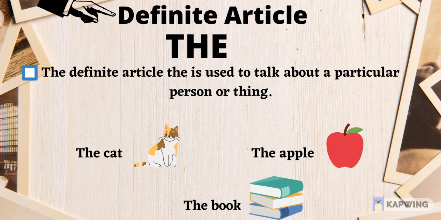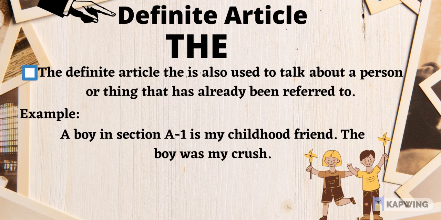The definite article the is used to talk about a particular person or thing. For example, the cat, the apple, and the book. The definite article the is also used to talk about a person or thing that has already been referred to in the first sentence. For example, a boy in section A1 is my childhood friend. The boy was my crush.